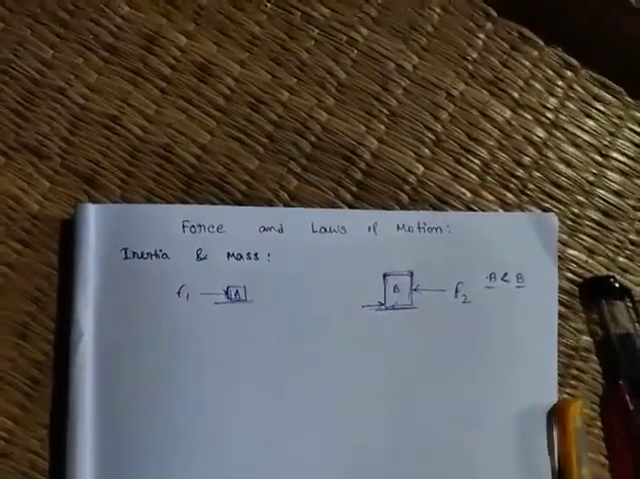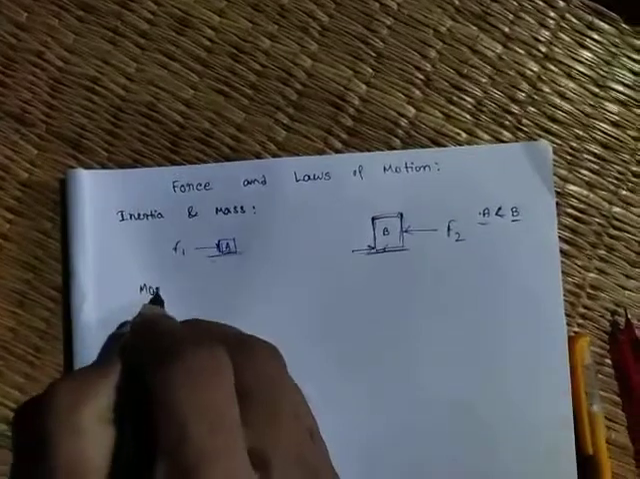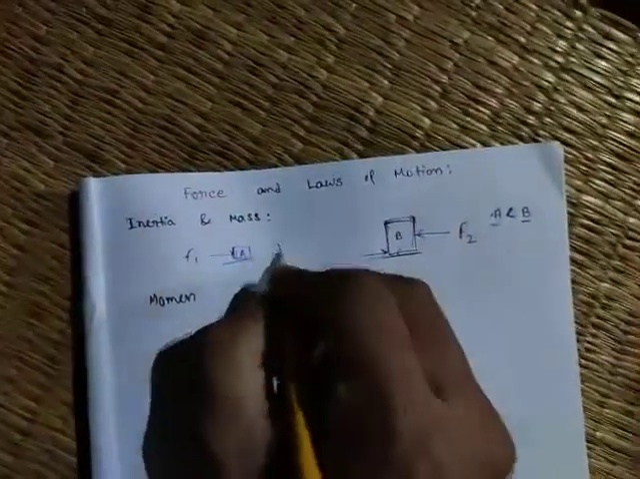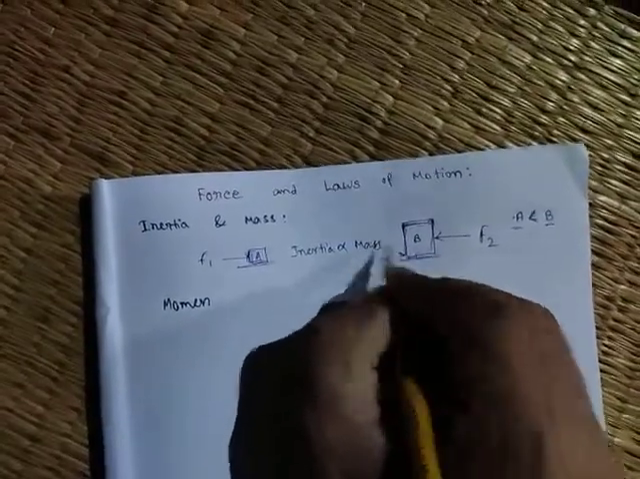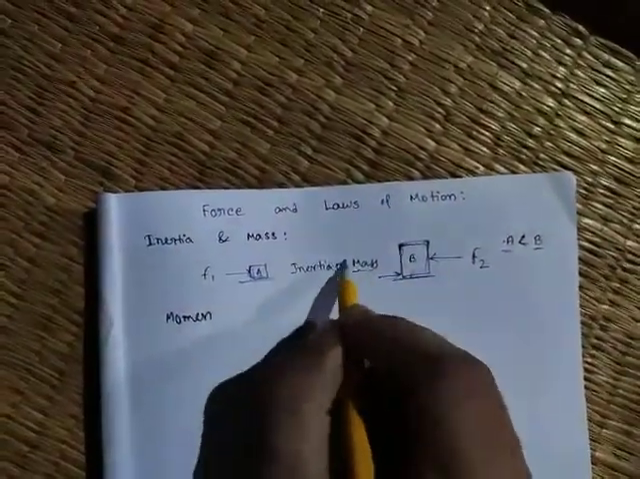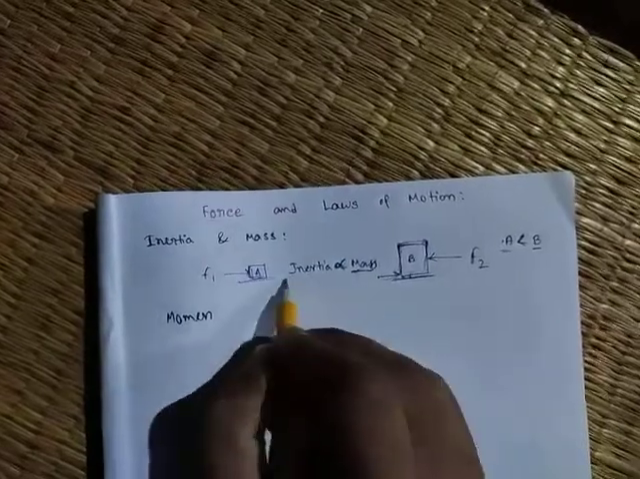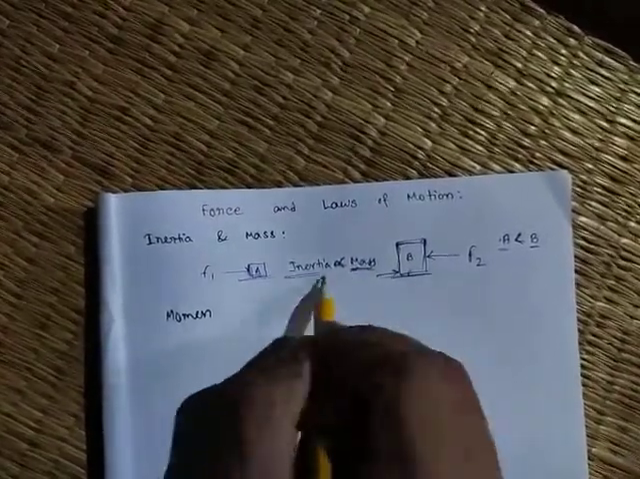Now we have to know about momentum. I am showing that inertia is directly proportional to mass. That means if mass is greater, inertia is greater. If mass is low, inertia is low.